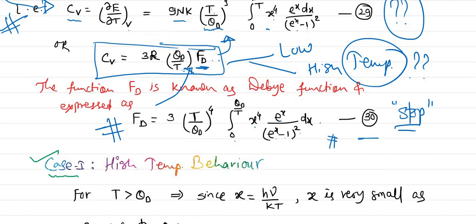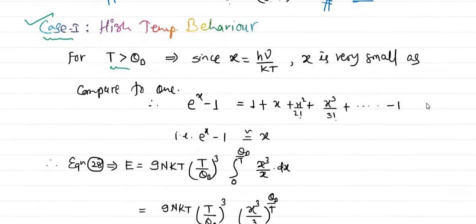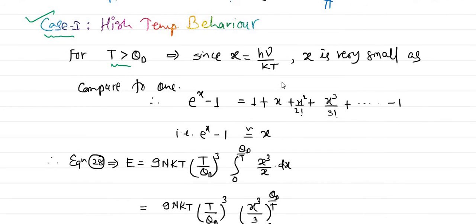So the first case is high temperature behavior. High temperature behavior means T is very much greater as compared to the Debye characteristic temperature theta D. And since x is equal to h nu by kT, that is the substitution we have done, x is very small because T is very large. It is in the denominator, so if T is increasing, x is decreasing. That's why x will be very small.